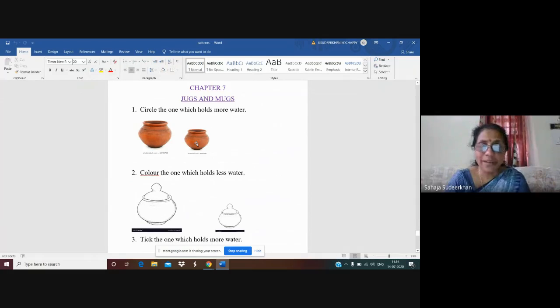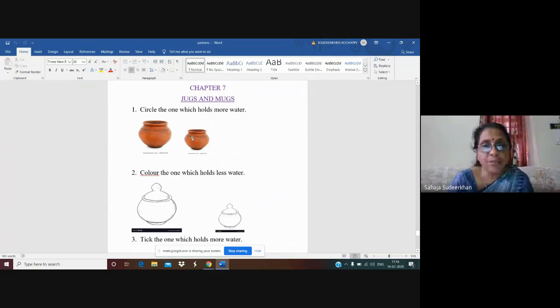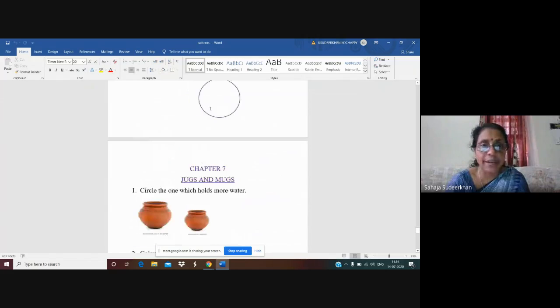Children, is the worksheet visible? Yes, ma'am. Okay, visible. So, very good. Now, which one holds more water? Yes, this one. So you have to make a circle around it. Like this way, you can make a circle.